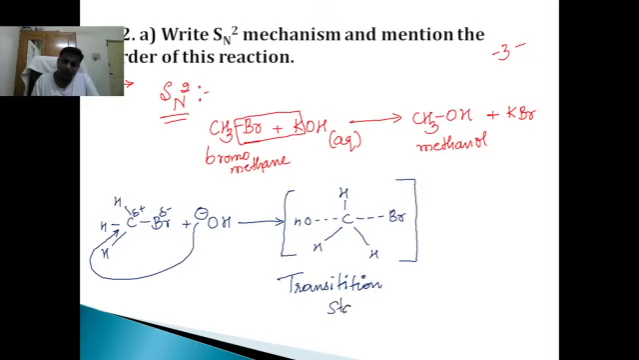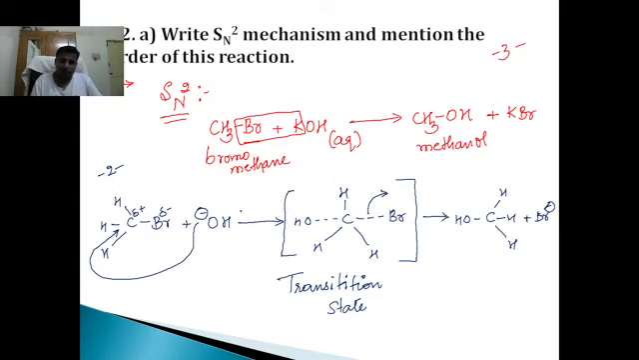Now, the bond between carbon and bromine becomes weaker and weaker, whereas the bond between carbon and the nucleophile becomes stronger and stronger. As a result, this bond completely breaks and it results in the final product. What is the final product? That is nothing but methanol plus Br minus. So for writing this mechanism, you will get 2 marks.